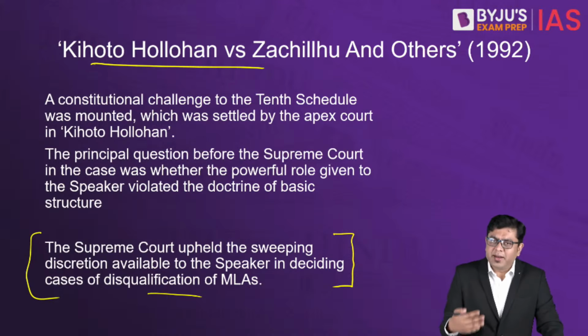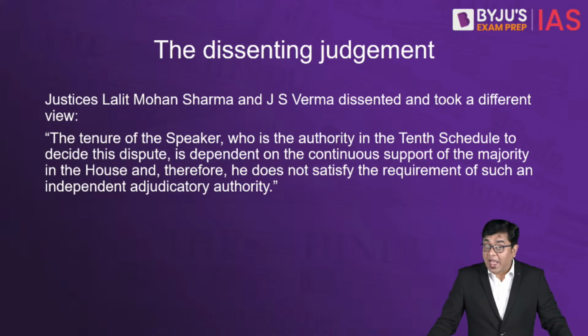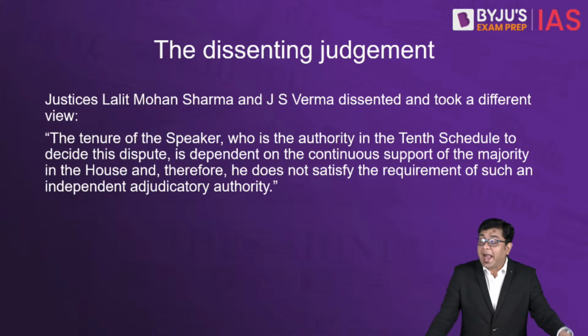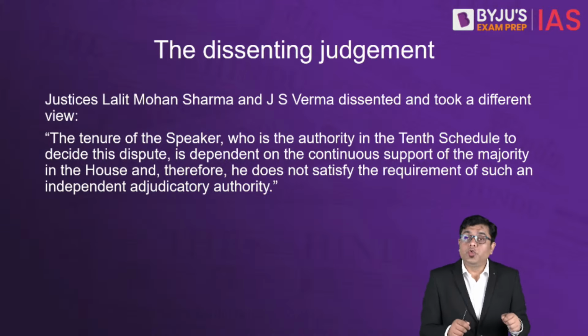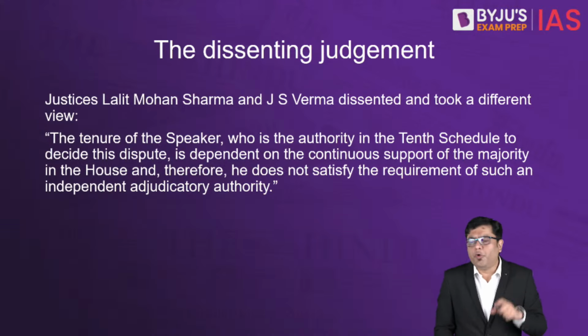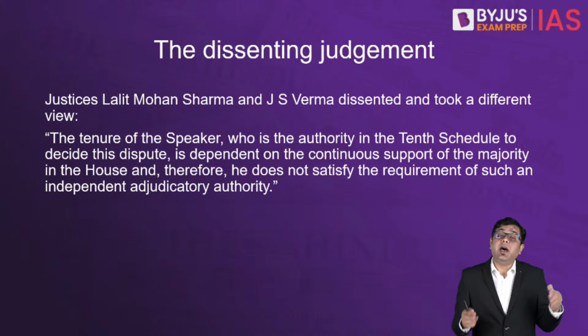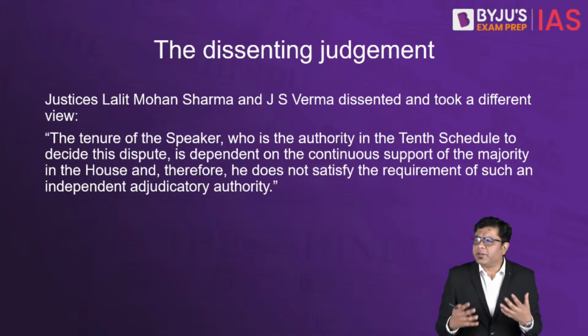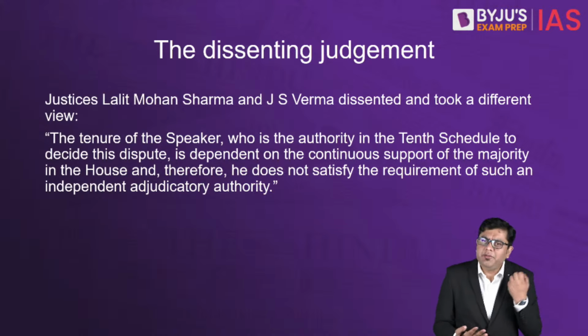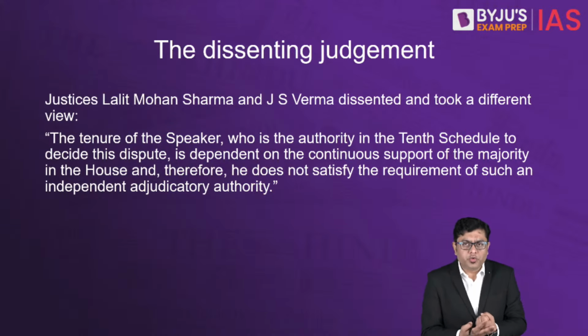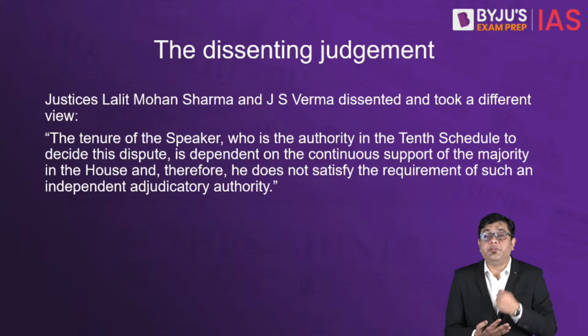Now here, as a result of this Kihoto Hollohan judgment, while it simplified matters a little bit, at the same time it also has to be pointed out that not all the judges agreed to that judgment. And you had a couple of judges who issued a dissenting judgment. They did not agree with the majority point of view. And why we are focusing upon the dissenting judgment is that when you take a look at it, the article almost aligns with that, because the article also talks about the fact that when we are trusting the speaker with all these issues, can we trust the speaker himself or herself?